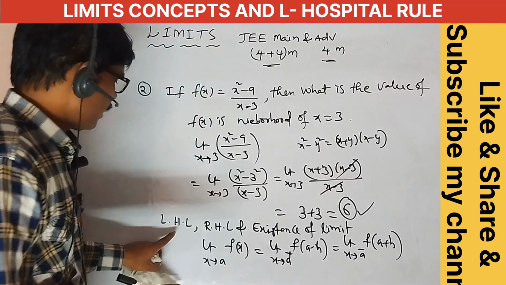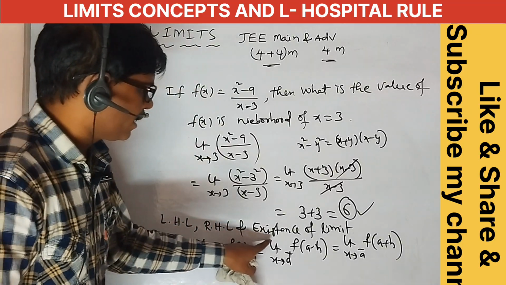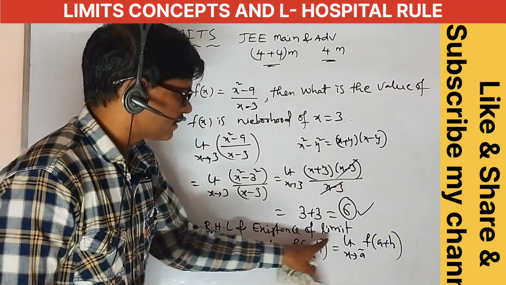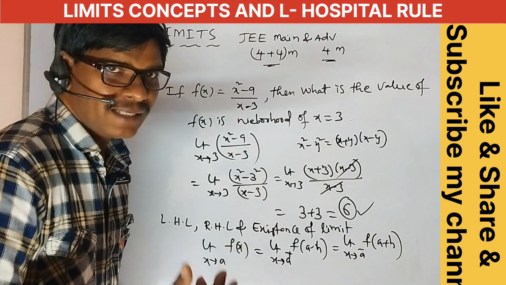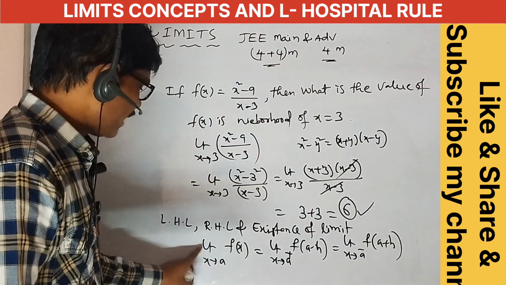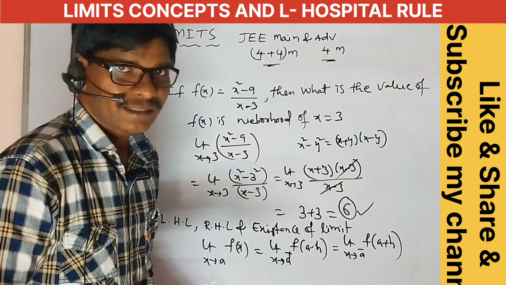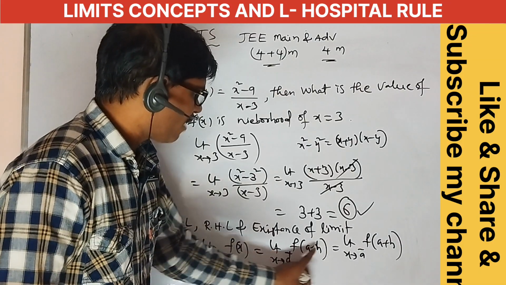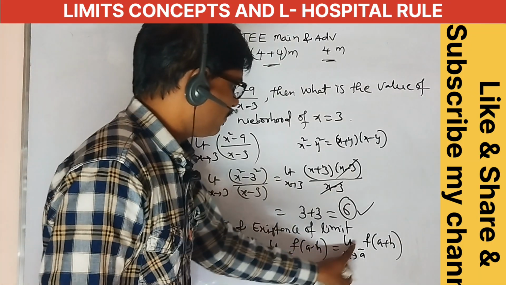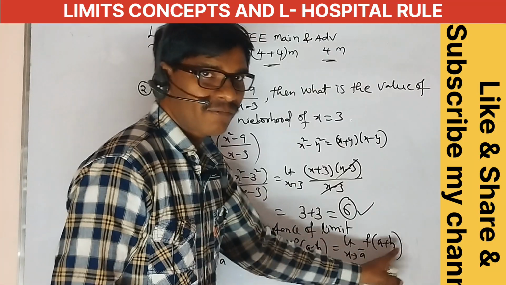Okay, here LHL and RHL and existence of the limit. When does the limit exist? The limit as x tends to a of f of x exists when the limit as x tends to a plus, f of a plus h, equals the limit as x tends to a minus, f of a minus h.